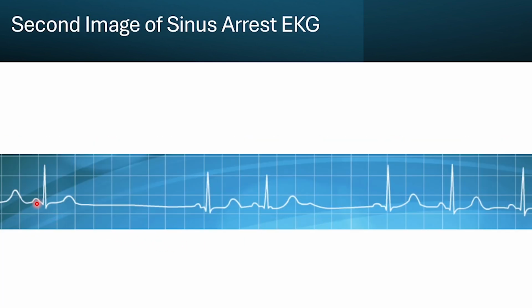Again, we can see right here we have a P wave. It's less than 0.2 seconds. We have a QRS, which is less than 0.12 seconds. We only have one P wave. It's upright. And the P wave matches with the QRS complex over here. But anyway, you can see here that we have a drop segment where we have asystole right here. And it starts to go back, and then we have these other segments.